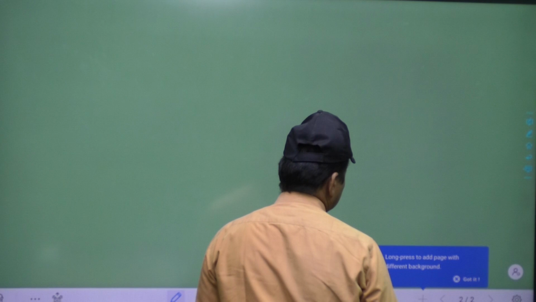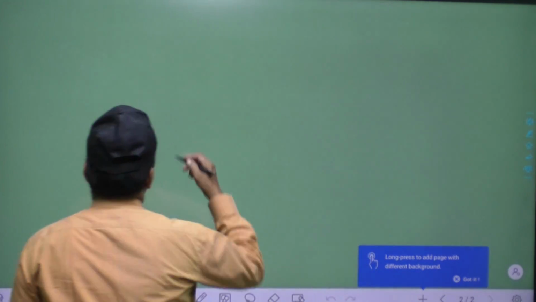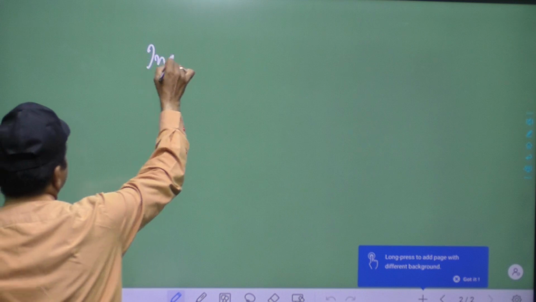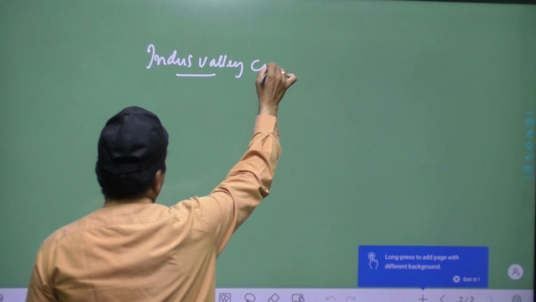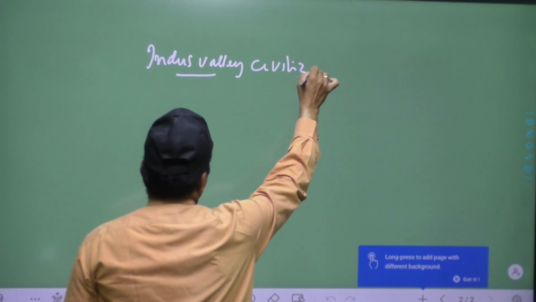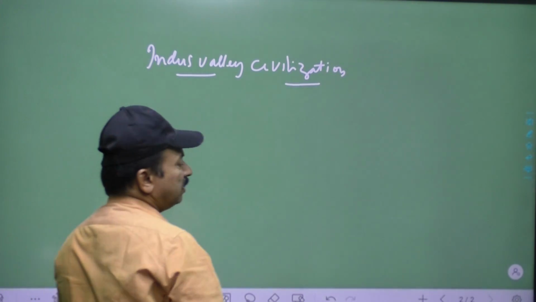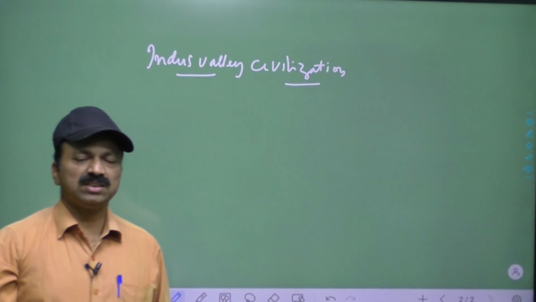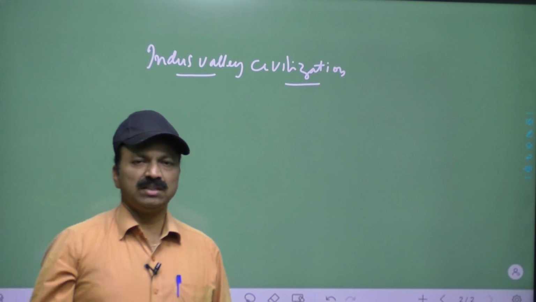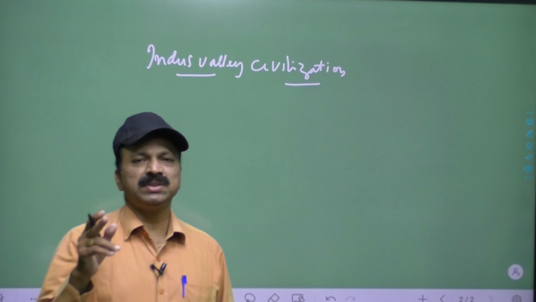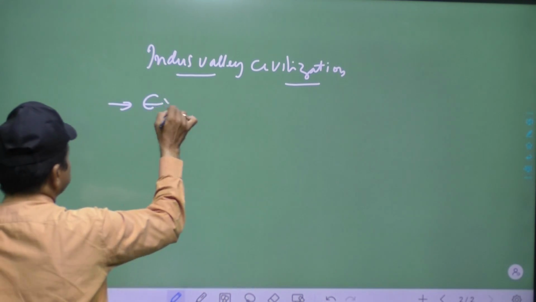Our topic is Indus Valley civilization. The excavations of this civilization were started in the year 1921. Excavations means diggings, we are calling them excavations.